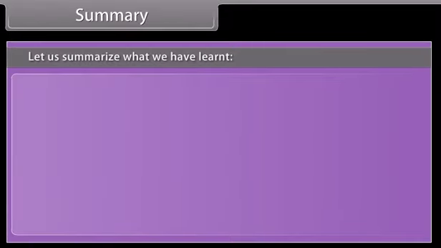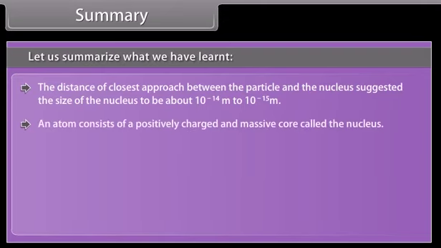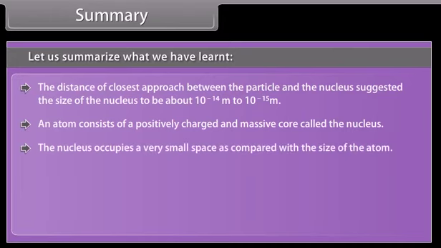Summary. Let us summarize what we have learned. The distance of closest approach between the particle and the nucleus suggested the size of the nucleus to be about 10^-14 meter to 10^-15 meter. An atom consists of a positively charged and massive core called the nucleus. The nucleus occupies a very small space as compared with the size of the atom.